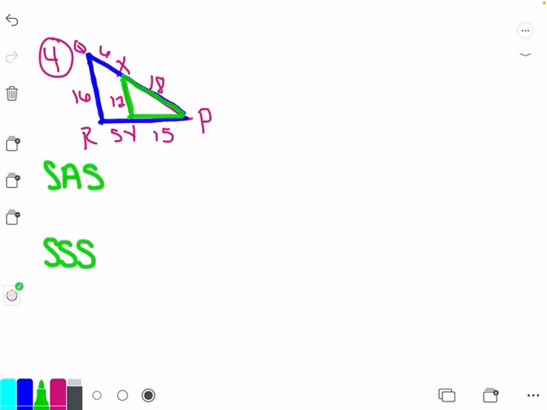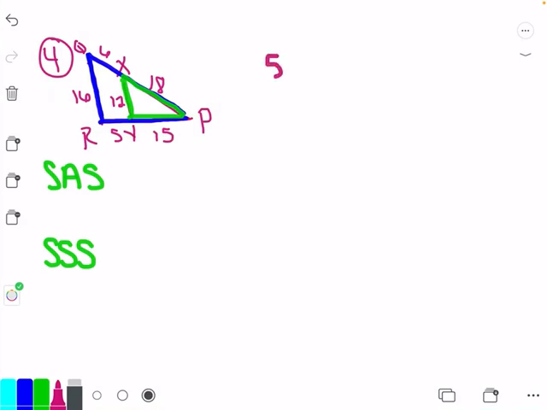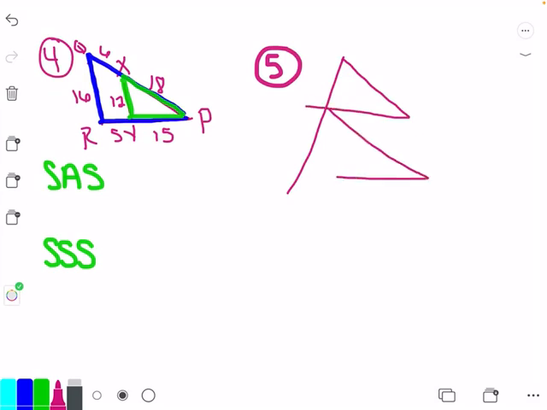I also wanted to look at number 5 because I'm thinking we might not remember some of the information from number 5. Okay, so we got... And we've got a bunch of arrowheads.